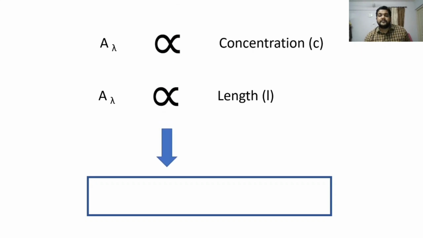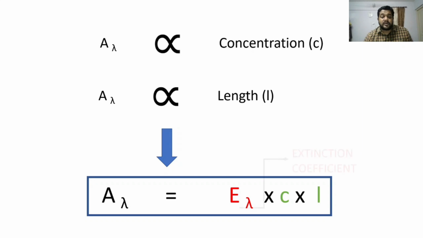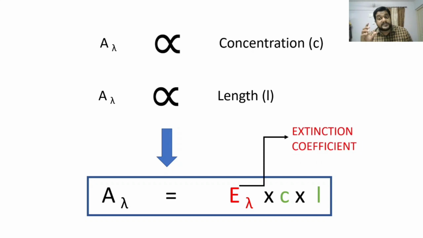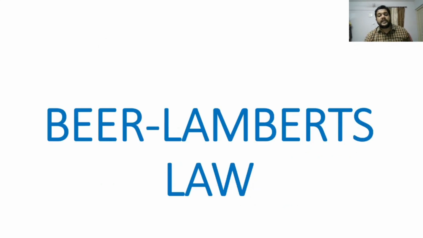Now, combining these two laws, we have absorbance is equal to, as you know from your lower classes, whenever we combine two proportional equations, we can replace it with the constant. Here the constant is known as extinction coefficient. So the Beer-Lambert's law equation, if someone asks, this is the equation for Beer-Lambert's law, that is absorbance for a particular wavelength is equal to extinction coefficient into concentration into length. Okay, so this is Beer-Lambert's law.